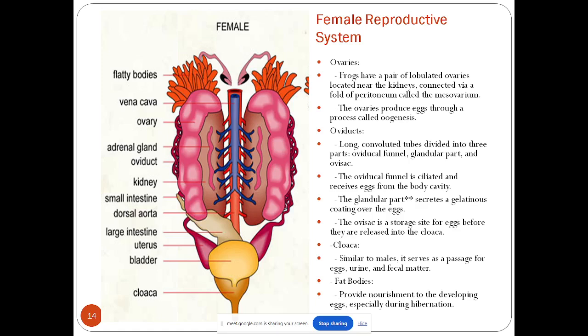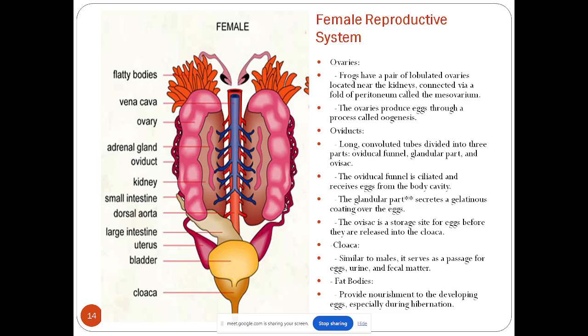and the fecal matter. Okay, so ovaries, once again we revise: they have a pair of lobulated ovaries located near the kidney, both connected with a fold of peritoneum called the mesovarium, and they produce egg through the oogenesis process. Oviducts: they have a long convoluted oviduct divided into three parts. First is the oviducal canal, a ciliated canal which is going to receive the egg from the body cavity, from the ovary.